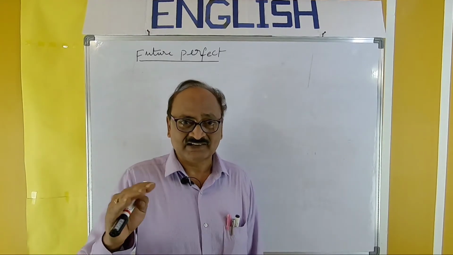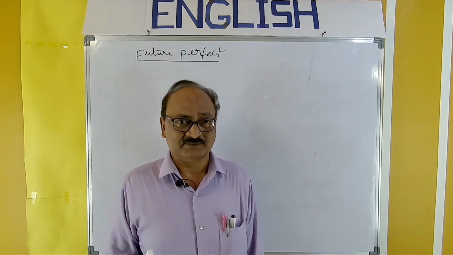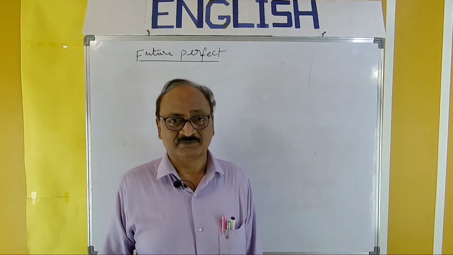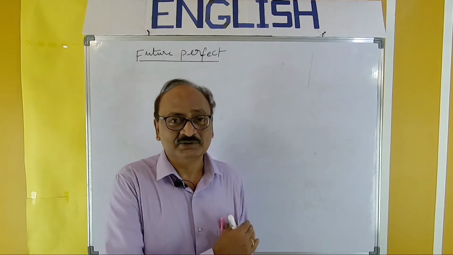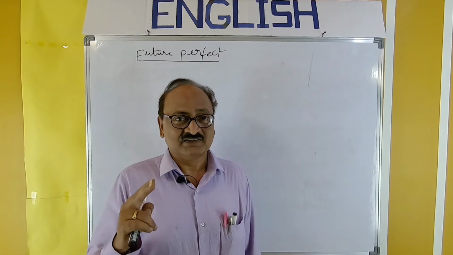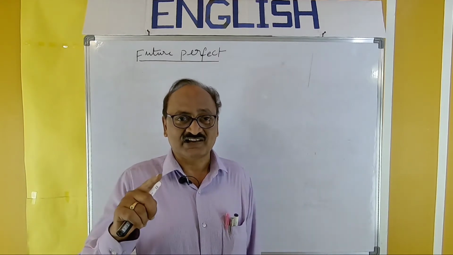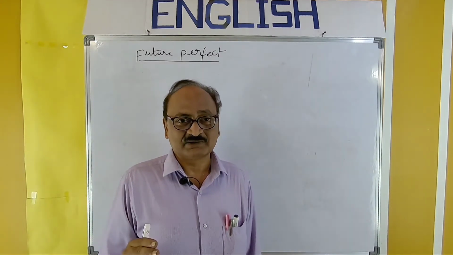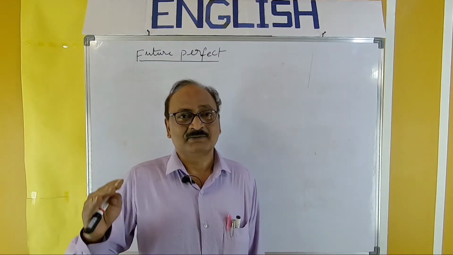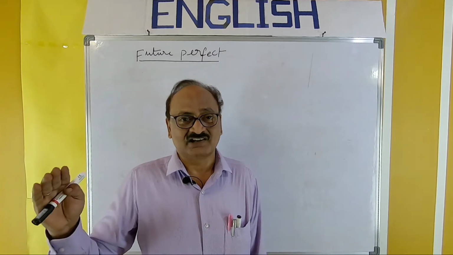So in present perfect, have or has plus past participle form. In past perfect, had plus past participle form. So there is the pattern. Now future perfect. Here we have to use two auxiliaries. Along with the shall or will, we have to use have. So subject plus shall have or will have plus past participle form of verb plus object.